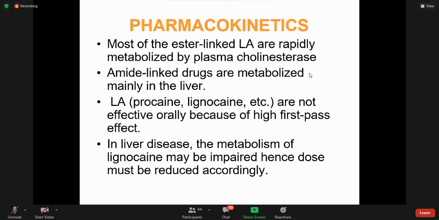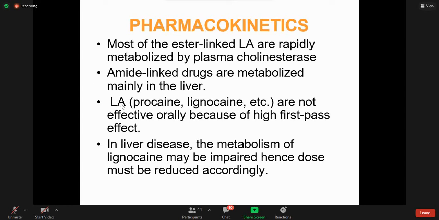Because amide-linked drugs are metabolized mainly in the liver, if a patient has a liver disease or liver problem, we'll have to be very, very careful. Due to liver disease, amide local anesthetics are not going to metabolize properly, so the level of amide local anesthetic may increase in the blood and it may produce toxicity.